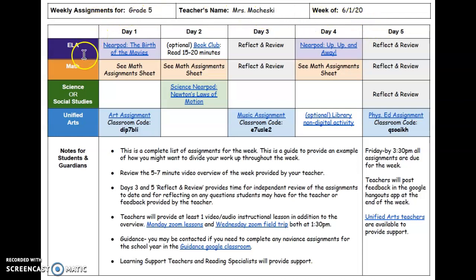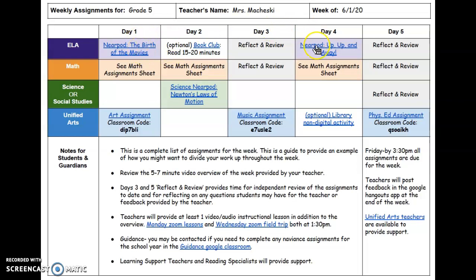All right, so in our language arts row, you see that we have two Nearpod modules for you to work on this week. These are both passages along with review questions to answer for the passages. These will focus on the learning objectives that were introduced to you the previous week. So you're going to be looking at questions that deal with cause and effect, and you're also going to be looking at things involving Greek roots and how to understand word meanings using them.